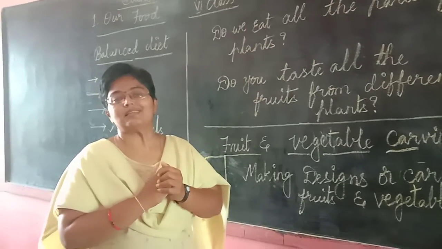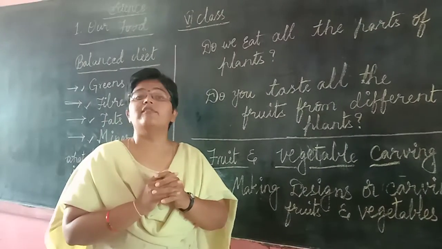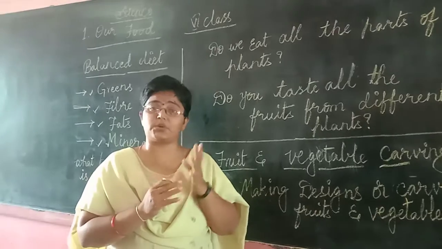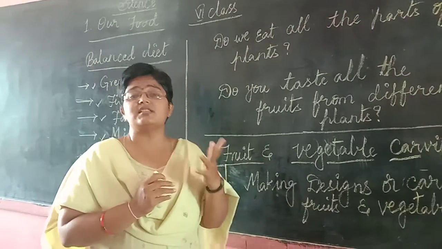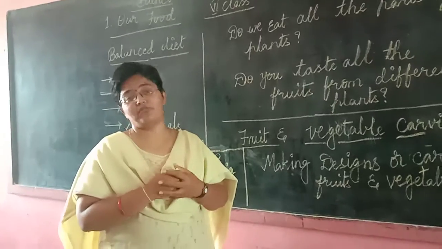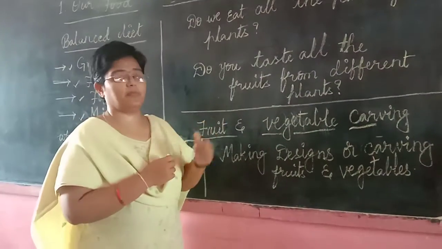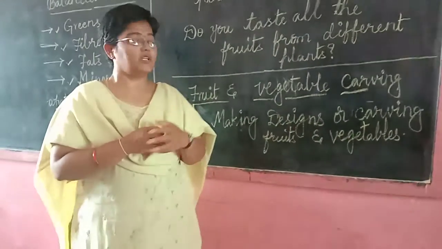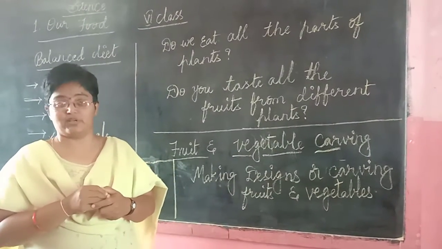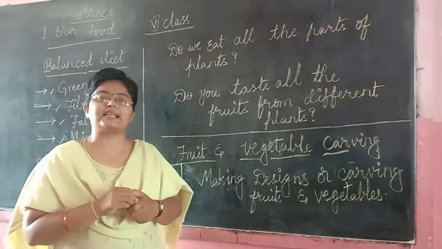So we can see that the fruit part of lady's finger is taken as food, whereas the leaf part of the cabbage is taken as food, whereas coriander, we can see that the seeds of coriander as well as the leaves are used in making food. So like this, do we taste all the fruits of plants? Do you take the fruit of different kinds of plants which are not to be taken as food? Some are edible and some are poisonous, which are not to be taken as food.